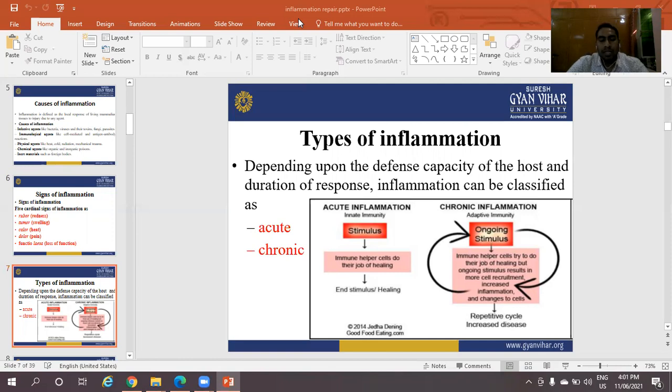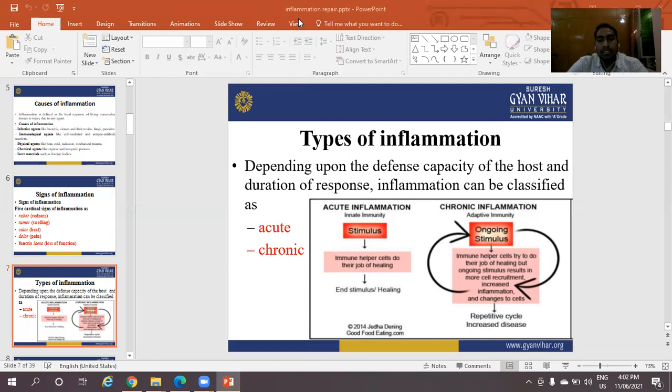Acute inflammation is caused by the innate immunity. Innate immunity responds to the stimuli, and then immune helper cells do their job for healing. In chronic inflammation, adaptive immunity and ongoing stimuli are involved.